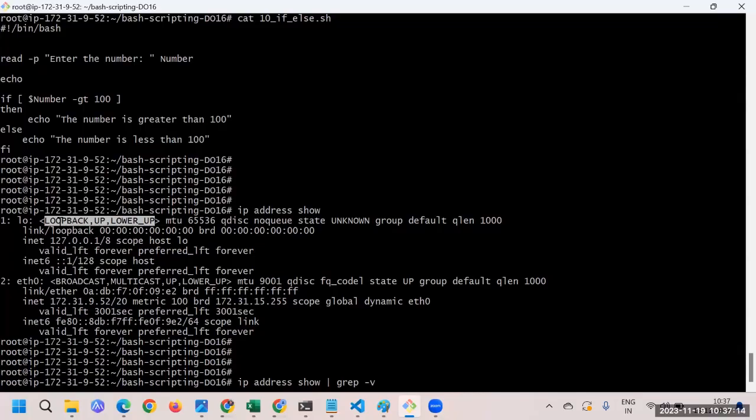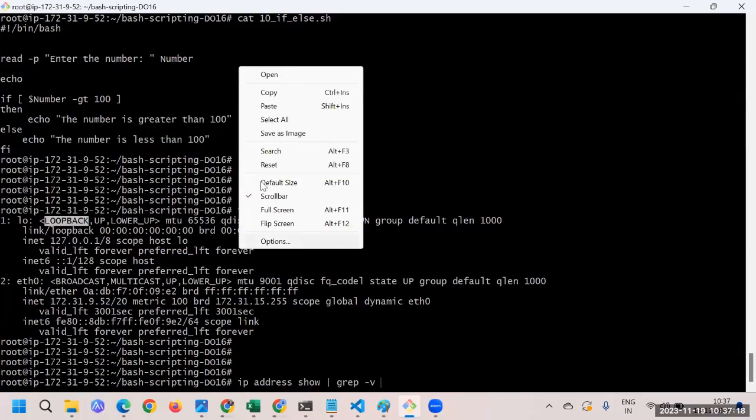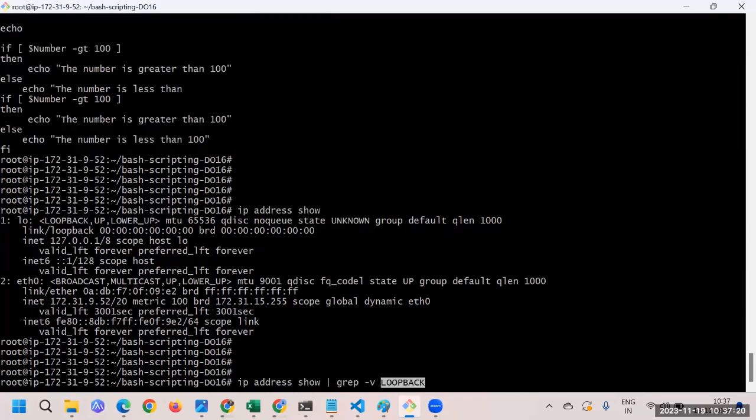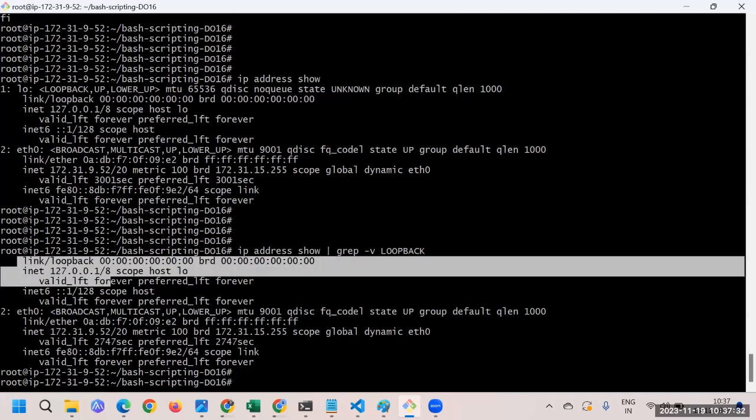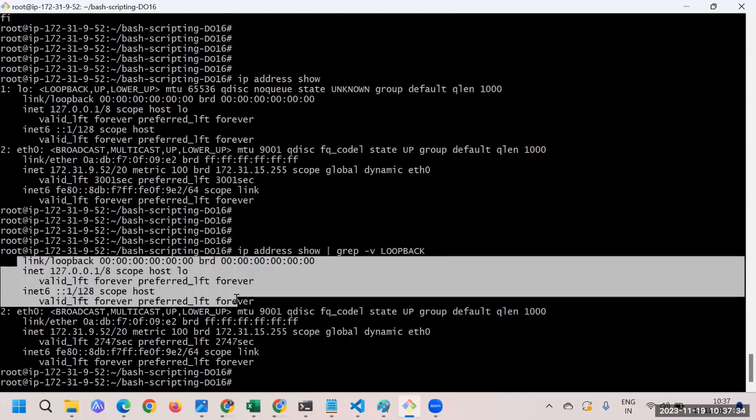So I'll take the loopback keyword, and if I press enter, you will notice that the loopback line has gone.